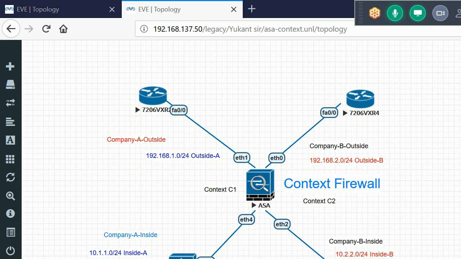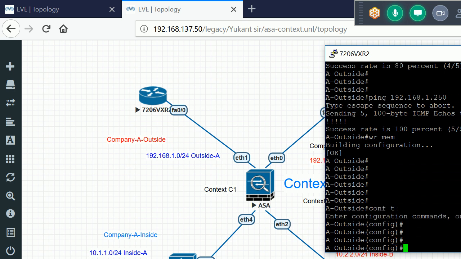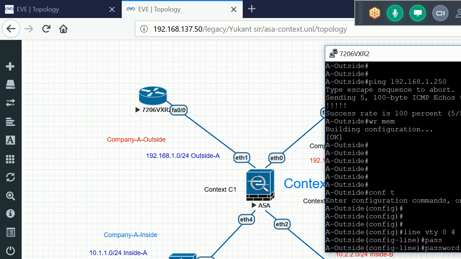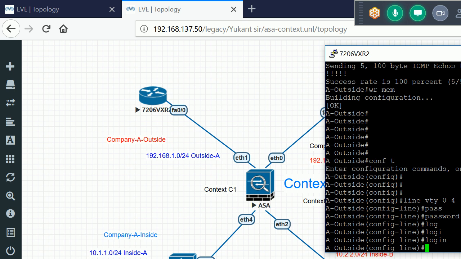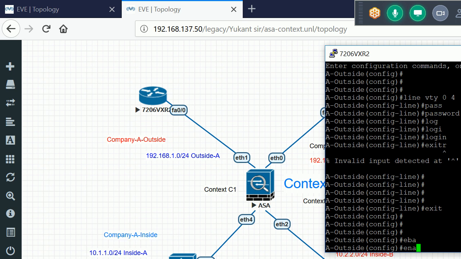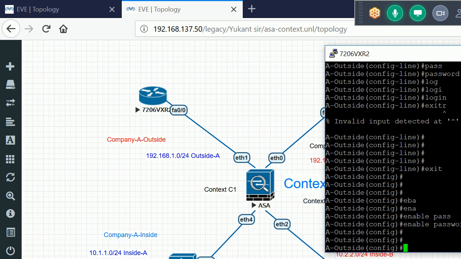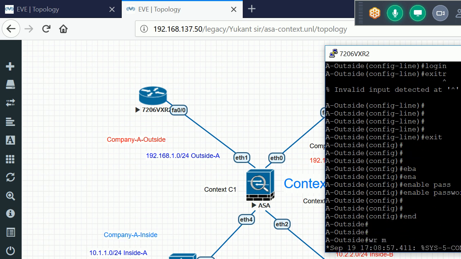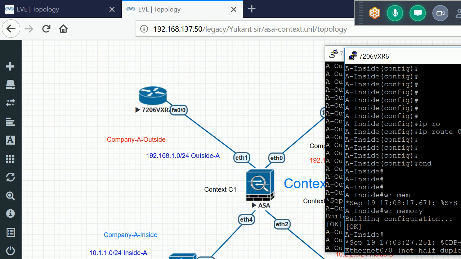So the next thing, let me go to my outside host. Let me enable telnet here. Line vty 0 4, password is Cisco, and login. Enable, I'll set the enable password also. This I'll also put as the same, Cisco. I'll save the configs.